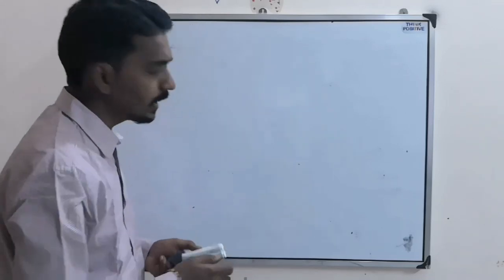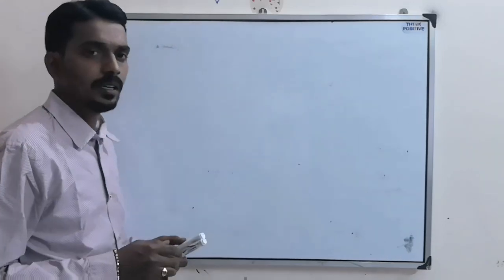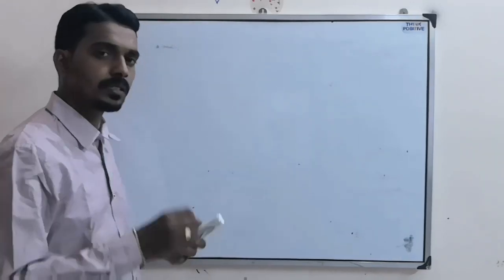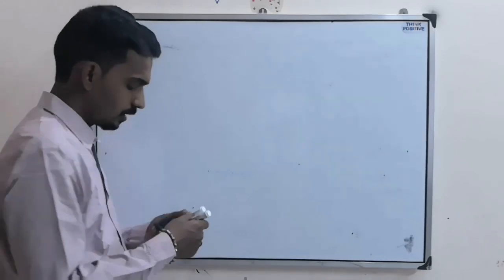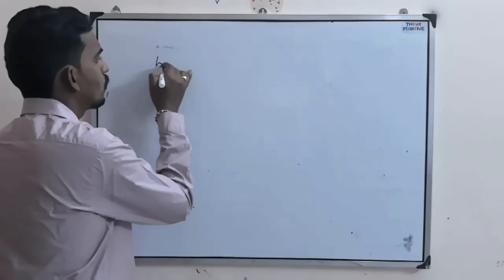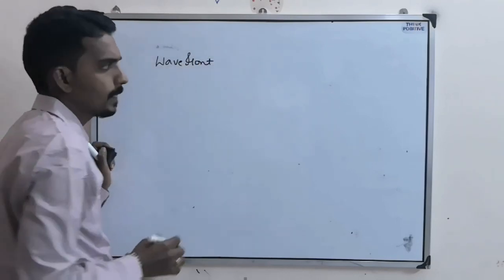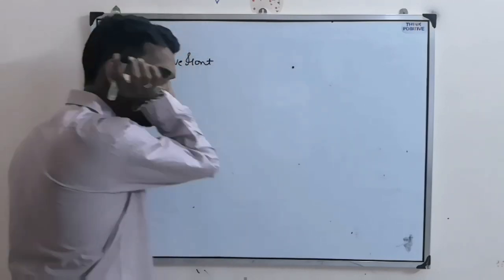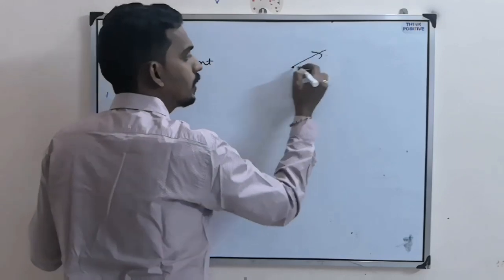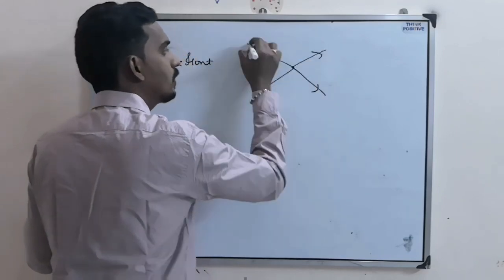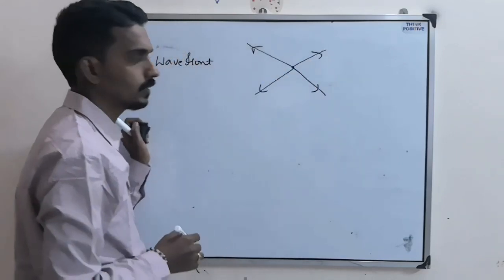Now, when you consider interference, before that we need to understand a few things on which questions can also come. That is, as I said, wavefronts, the different shapes of wavefront. Suppose there is a point source. A point source means light rays travel in all possible directions.